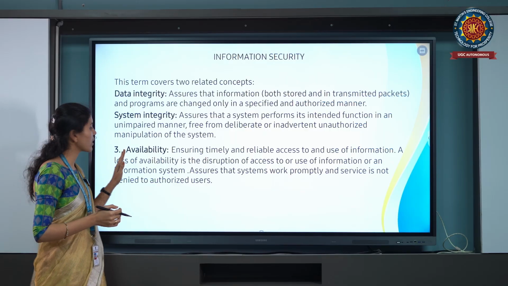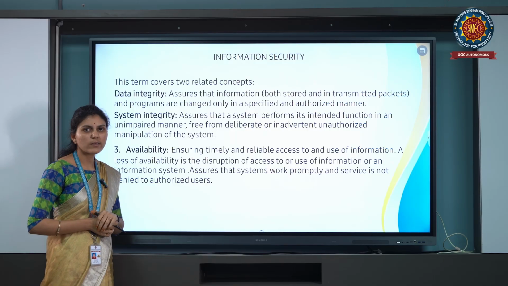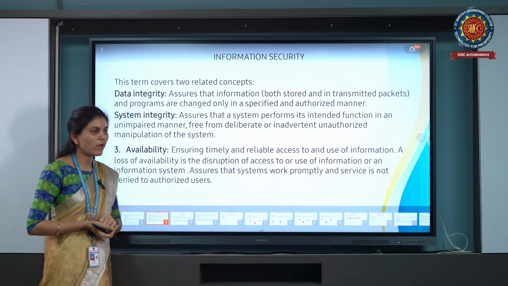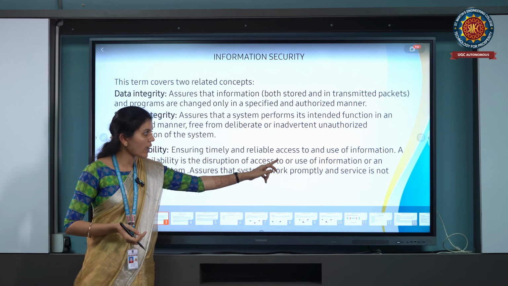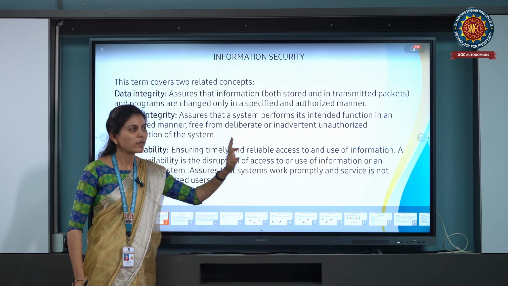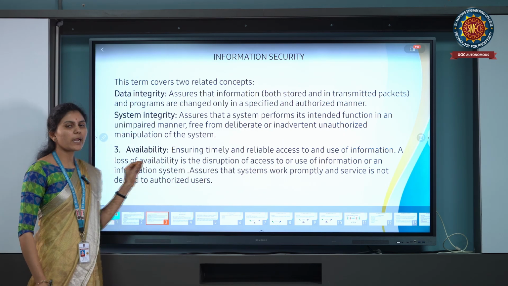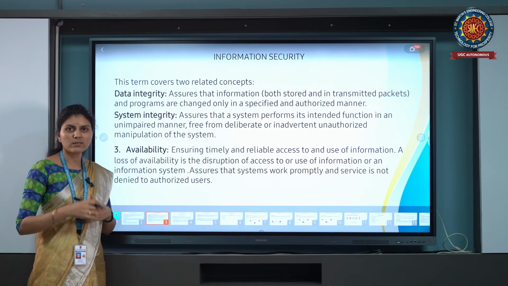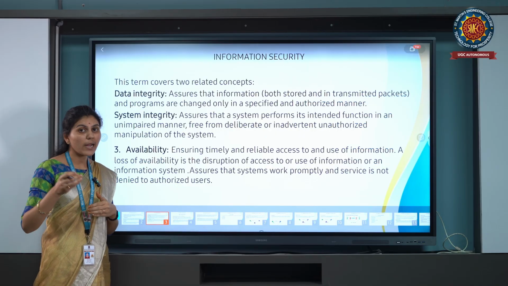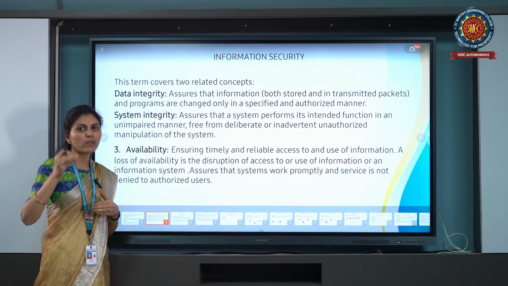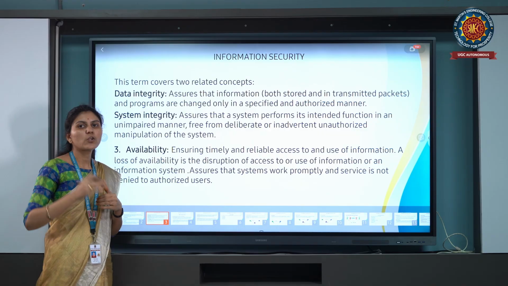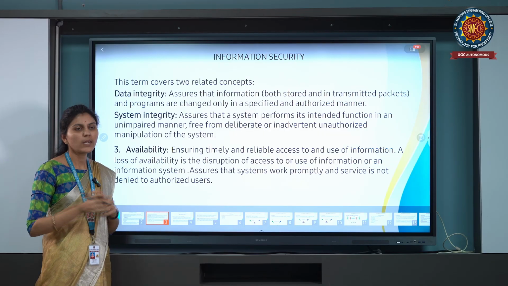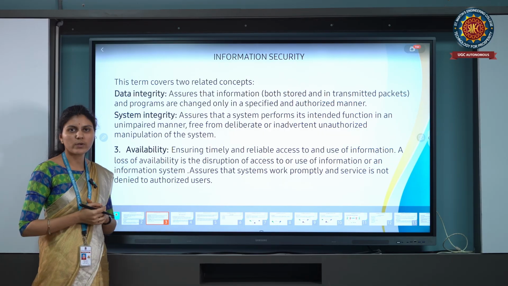Then next, coming to availability. What is availability? Availability is nothing but ensuring timely and reliable access and use of information. Whatever the data is, whatever the content is, the data and that information file, whatever it may be, it must be available to the user at any cost of time. That is availability.